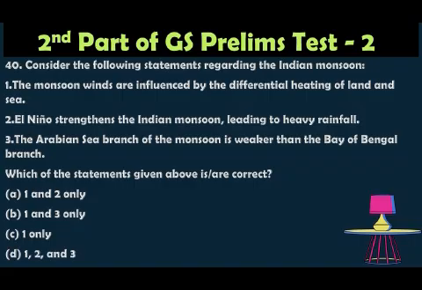The Indian monsoon is influenced by the differential heating of land and sea. That is a correct answer, so the statement is correct. El Nino weakens the monsoon, leading to drought conditions in India, so statement 2 is incorrect. The Arabian Sea branch is roughly equal to the Bay of Bengal branch, it is not weaker than the Bay of Bengal branch, so statement 3 is also incorrect. So statement 1 is correct, and option C is the correct answer.